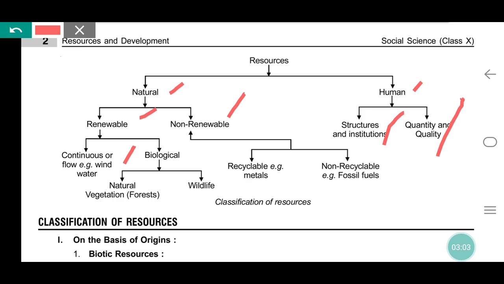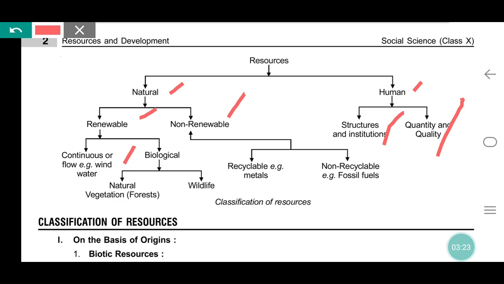Next, renewable resources are divided into continuous or flow, for example wind and water, and biological, which is natural vegetation, forest and wildlife. Non-renewable resources are divided into recyclable, for example metals, and non-recyclable, such as fossil fuels.